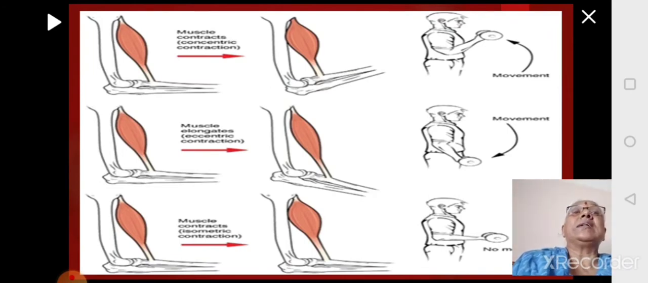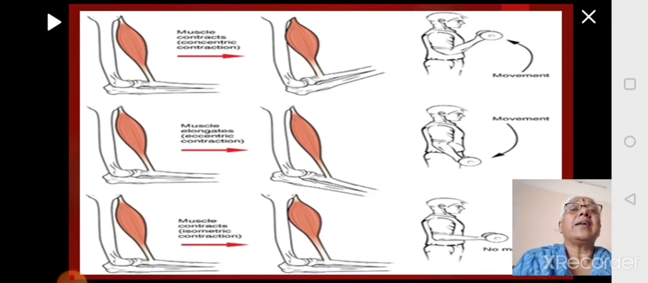In the second picture, it is the picture of eccentric contraction. Here, the muscle is stretching out, and what is the movement brought about here? In the left side picture, the muscle is holding, and in the right side it is getting extended. It is bringing about the movement of the hand from your body back to its normal position. That is the movement brought about.